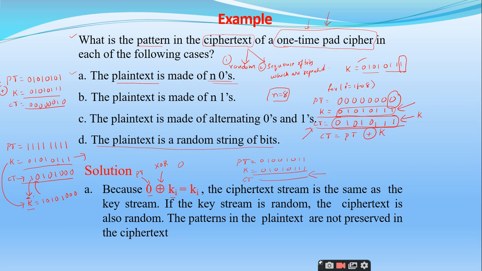So the concept we have discussed here is, if you are going to use the stream cipher, you will be generating a random sequence of bits, right? So the random sequence of bits itself is very advantageous for the encryption technique, right? The attacker who attacks the communication channel, even though he gets the stream of ciphertext, will not get any type of patterns.